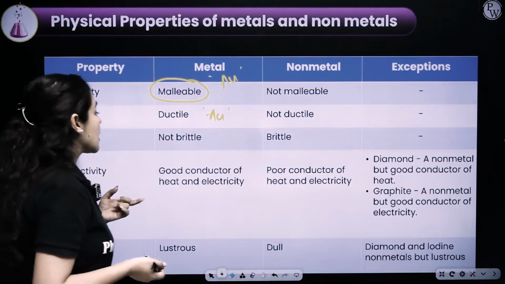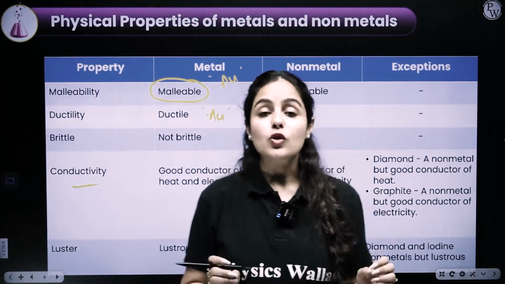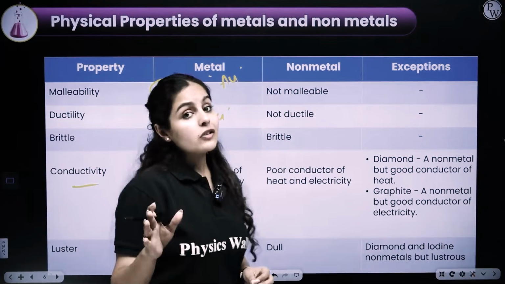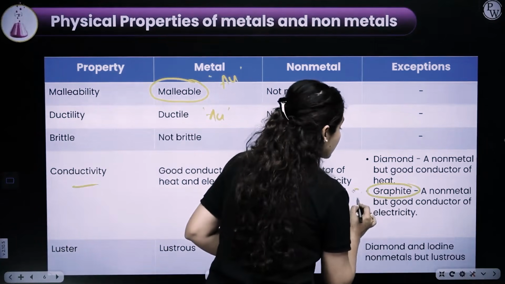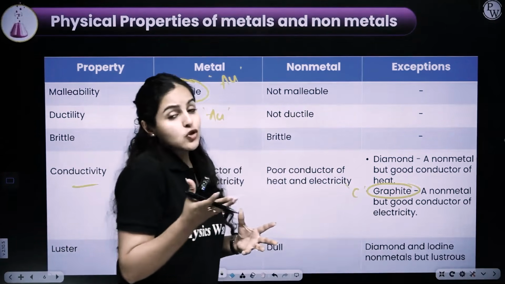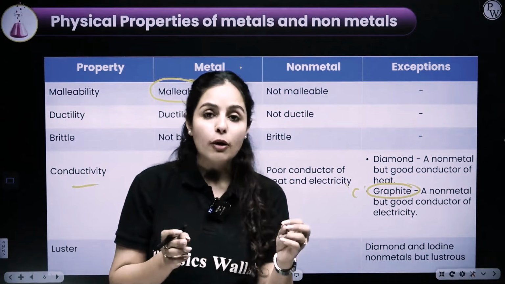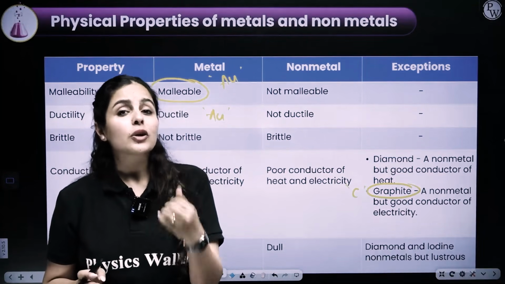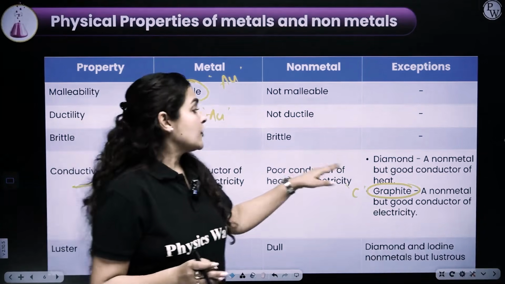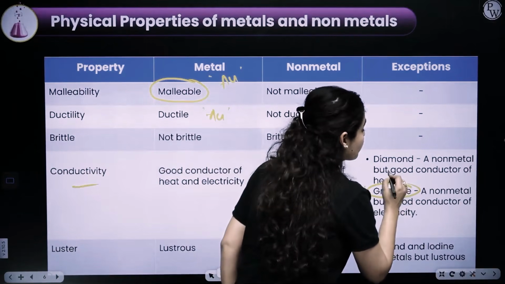And if we talk about conductivity, metals are definitely very good conductors of electricity, whereas non-metals are not. But there is an exception here in case of non-metals: graphite, a substance purely made up of carbon, one of the allotropes of carbon, which is a non-metal, and it's still able to conduct electricity. If we talk about diamond, diamond is not a good conductor of electricity.